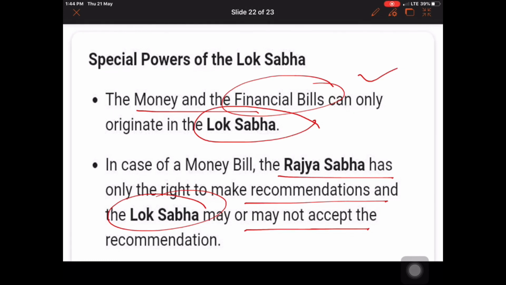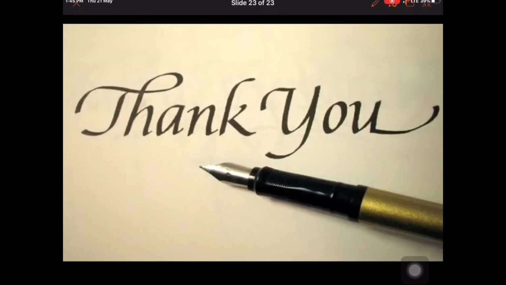But at the same time, the President does not hold the power to stop any law. If the President feels that a law is not appropriate, he may send the bill back to the Lok Sabha to rethink it. But after rethinking, if the same bill is put forward to the President by the Lok Sabha, the President does not have any right to stop the bill. He has to sign the bill, and it becomes the law of the land. In this way, the Lok Sabha works.